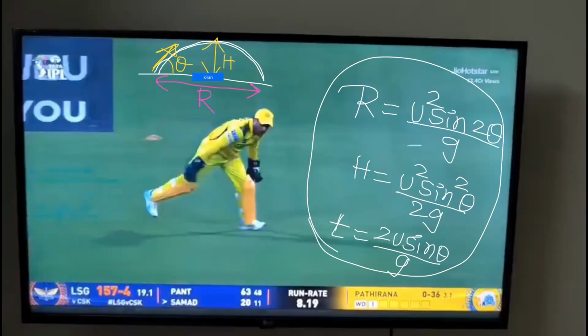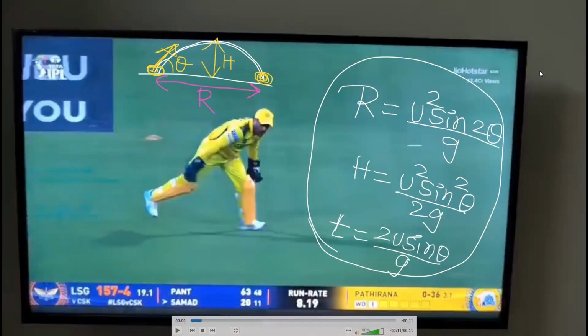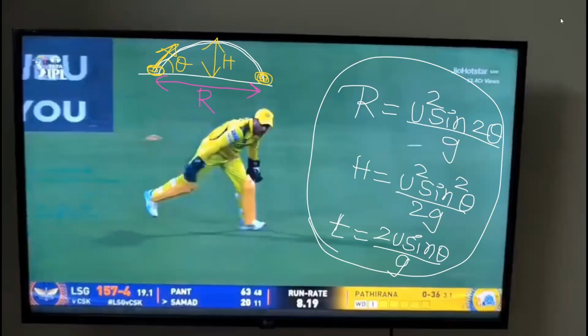And t is the time of flight it takes from the throwing position to the destination. Any doubt in this?